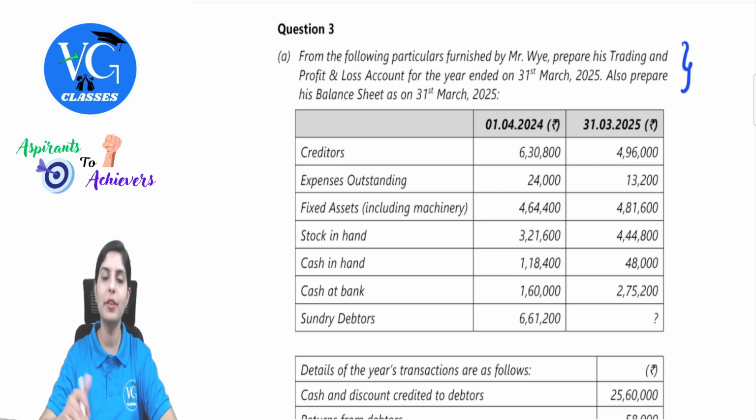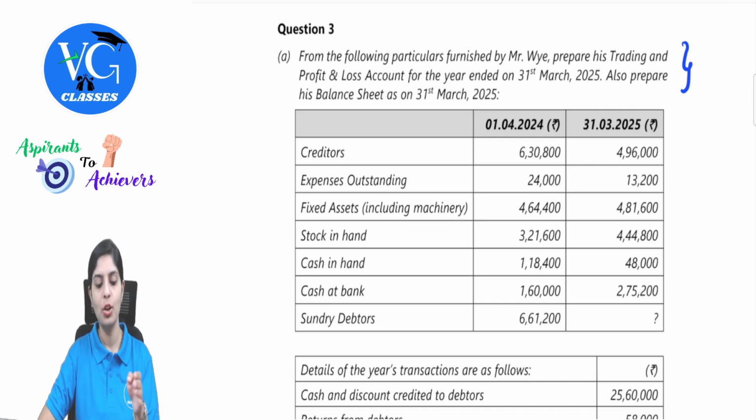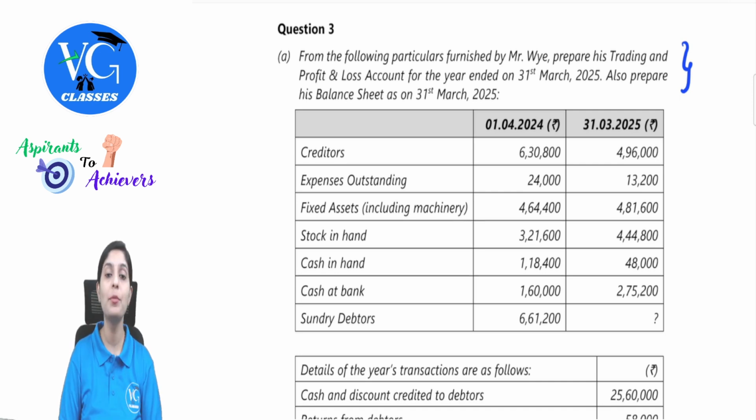But the difference between final accounts and this particular chapter is that there would be some incomplete information wherein you will have to figure out, find the data and then take it to the respective financial statements. So this is a question coming from your accounts from incomplete records chapter. First and foremost, most of the students fail to observe this. And if you do not understand this is coming from this chapter, you will not certainly get an idea what all accounts need to be presented.